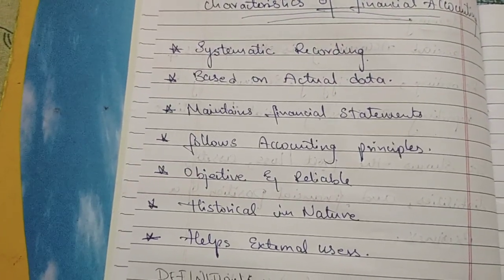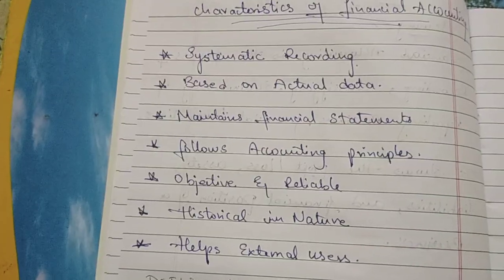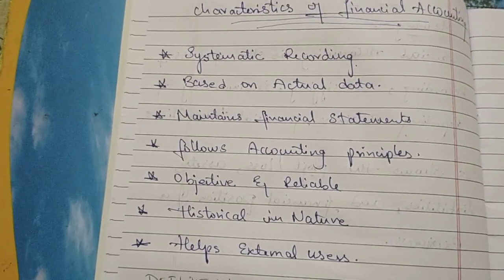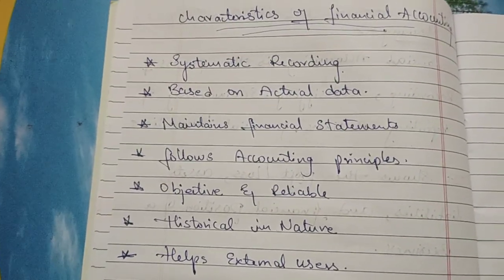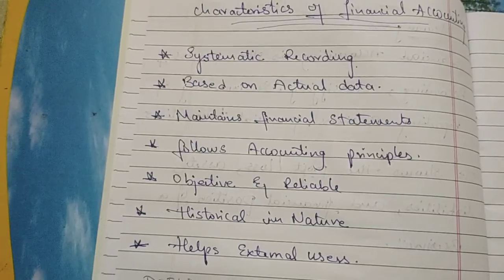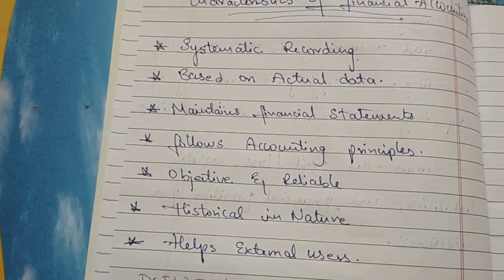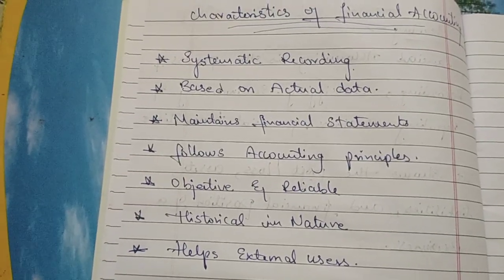Based on actual data is nothing but it records only real facts and figures without any unrealistic facts, supported by original invoices, bills, receipts, vouchers, etc. So it just gives the real facts and figures of the business transactions.